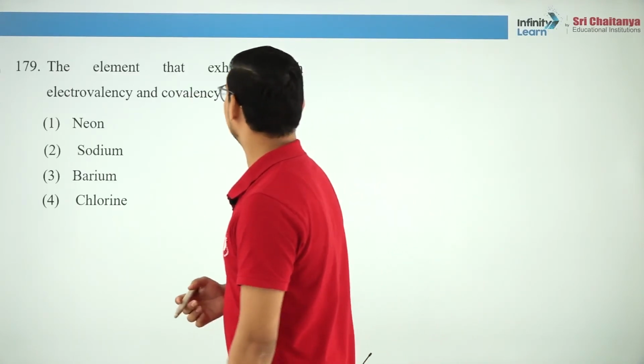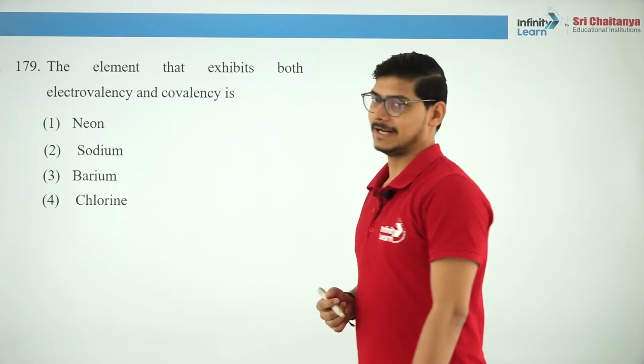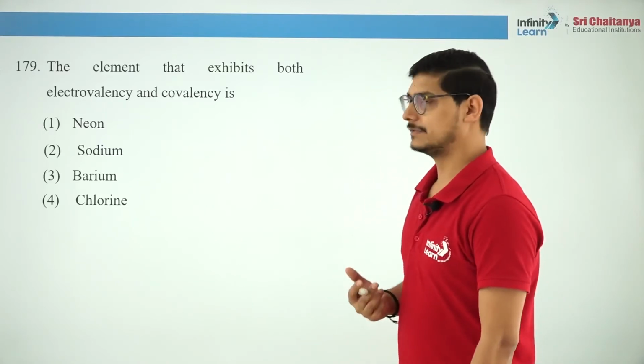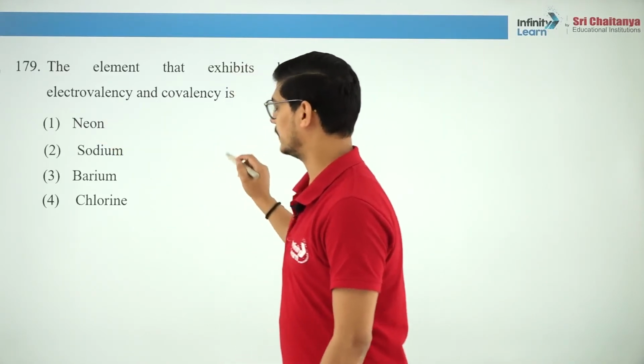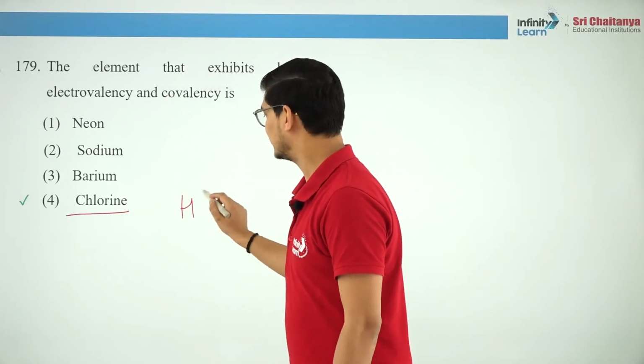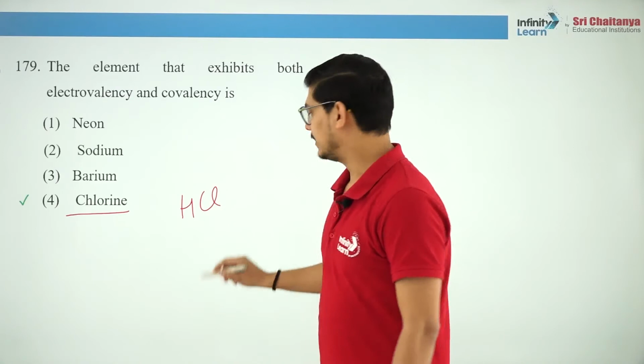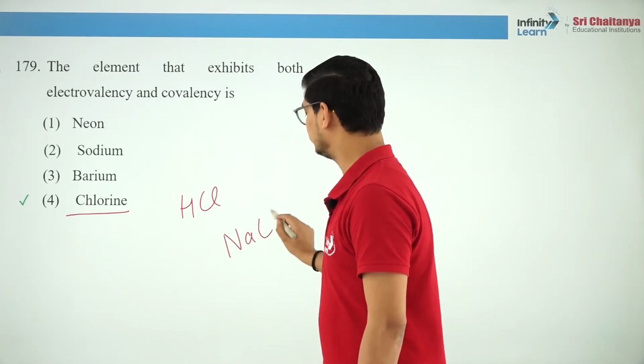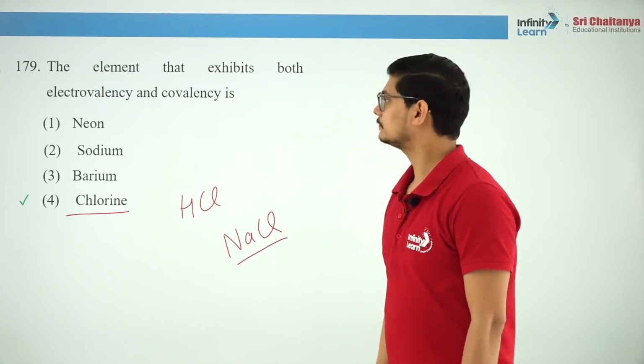The element that exhibits both electrovalency and covalency, that is the element which forms ionic bond as well as covalent bond. So we know that it is chlorine, it forms covalent bond, that is HCl, okay, and then it forms ionic bond, that is NaCl, right?